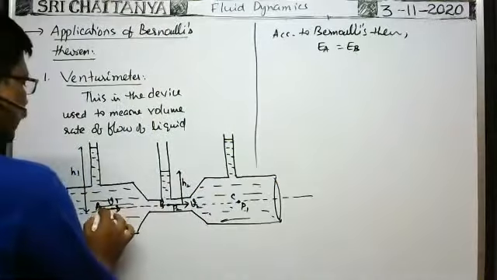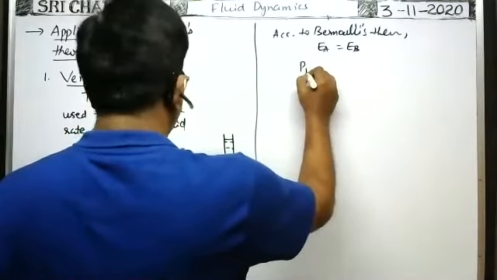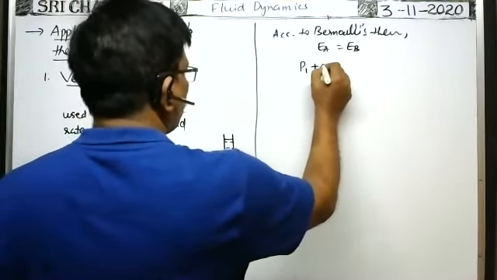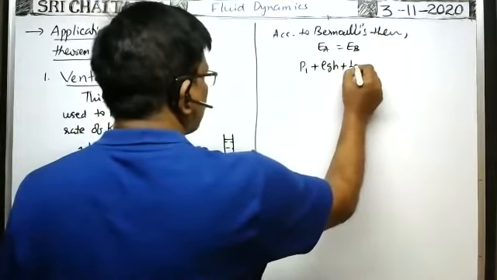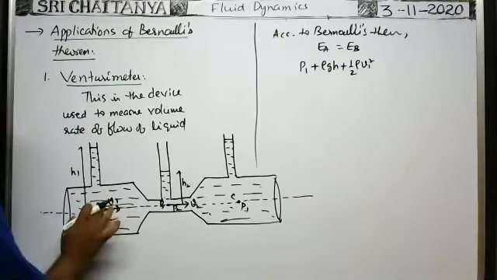Total energy per unit volume at A means pressure energy per unit volume P1, plus potential energy per unit volume is rho g H, plus kinetic energy per unit volume is half rho V1 square. It is the total energy per unit volume at this point.